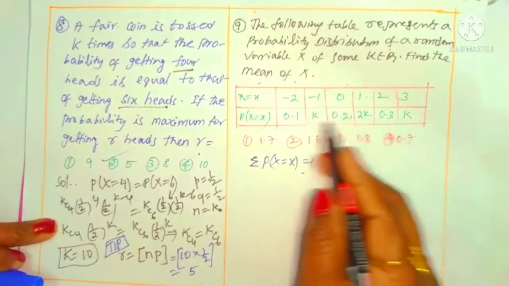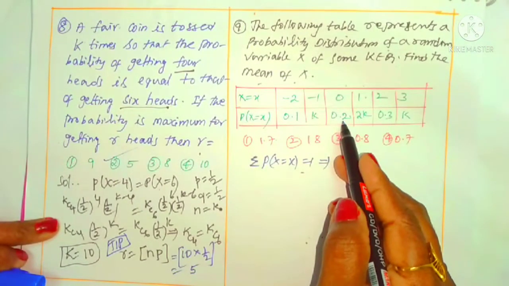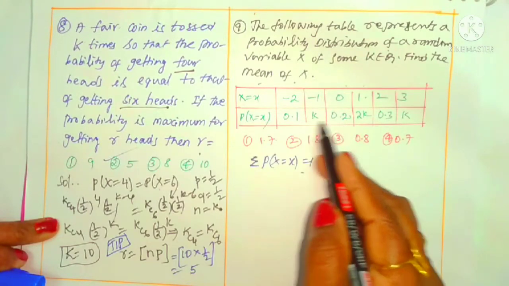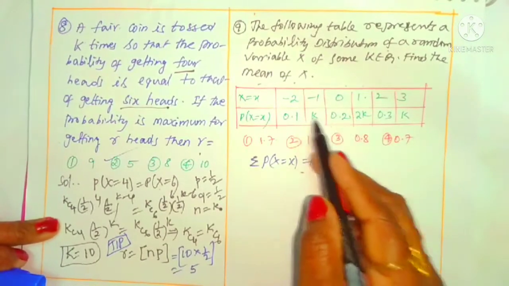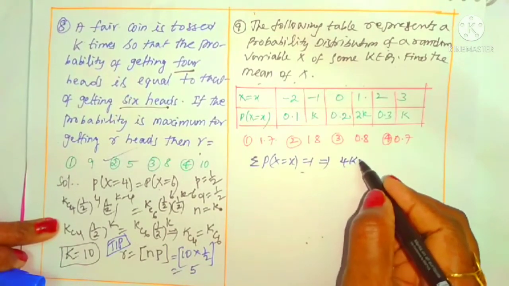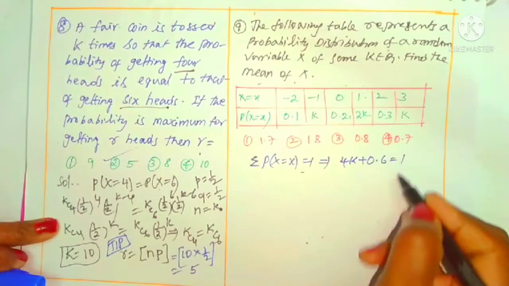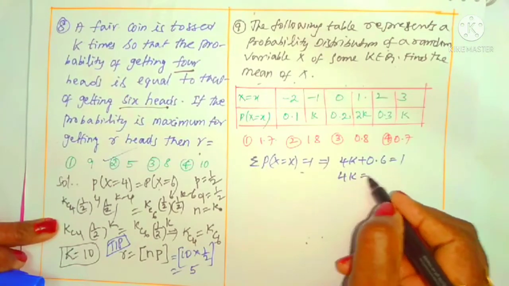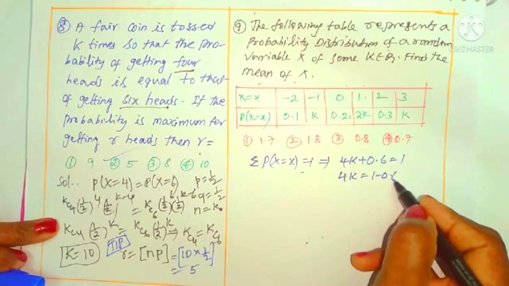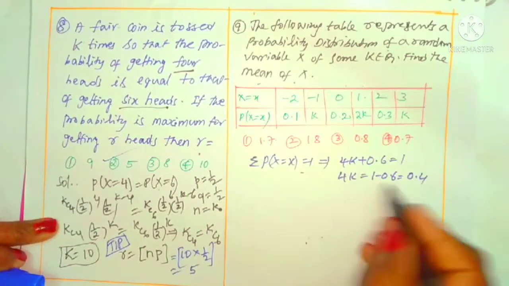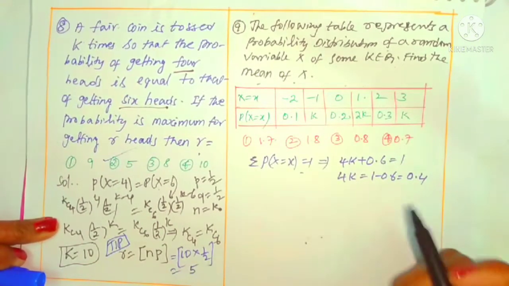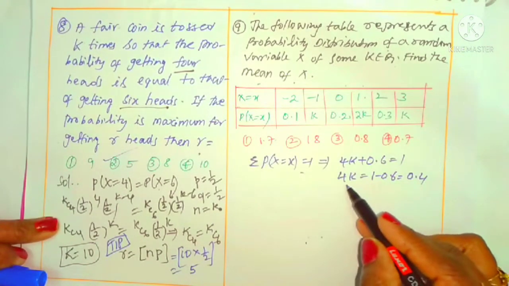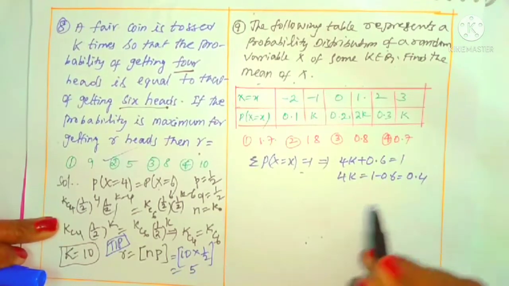Okay, first what is the sum of all these? 0.3 plus 0.2 is 0.5, plus 0.1 is 0.6, and 2k plus 2k is 4k. 4k plus 0.6 is equal to 1. That is, 4k is equal to 1 minus 0.6. We can take it as 0.4. We can leave it like this only, because we are using 4k as it is for the next step. So the 4k value is 0.4. Leave it as it is.